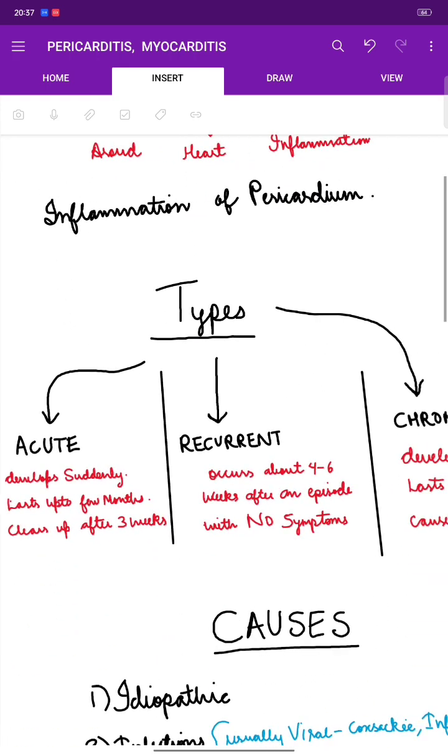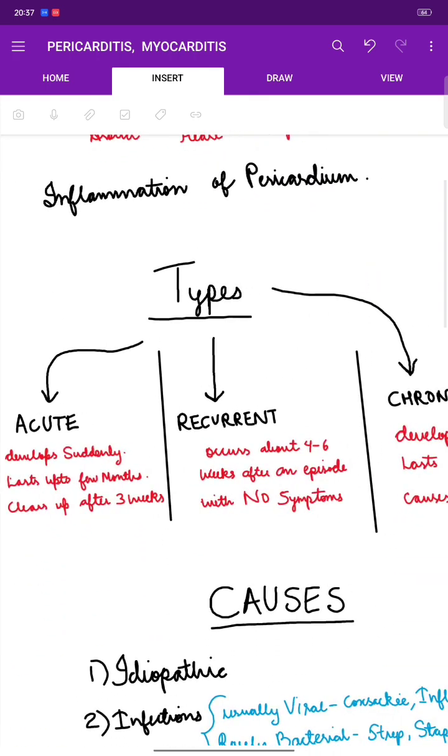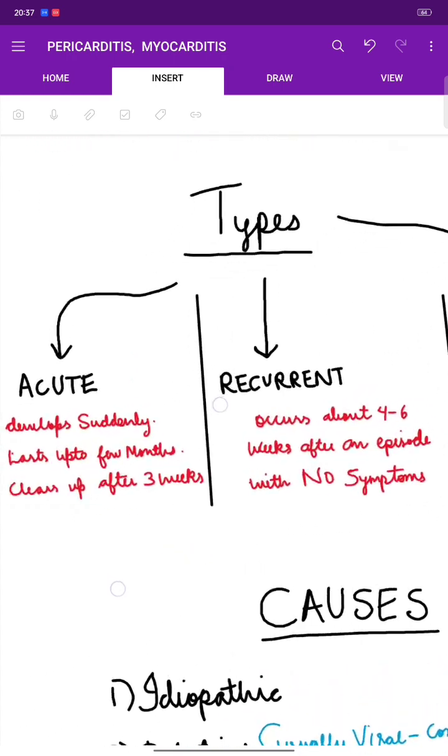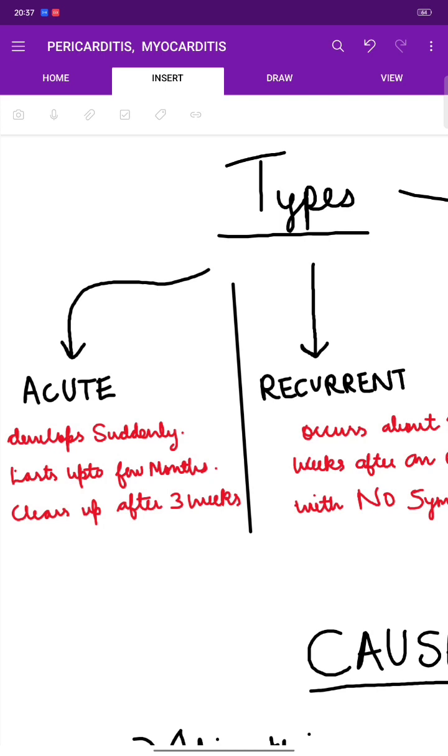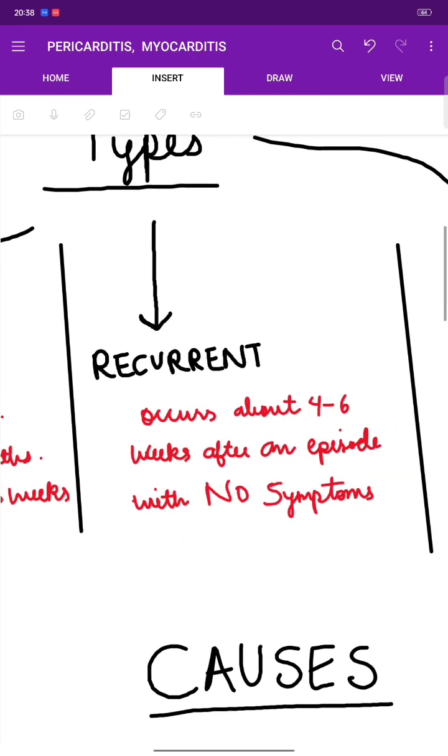Now, what are the types of pericarditis? So it is differentiated into acute, recurrent and chronic type. So acute, as the name itself says, develops suddenly, lasts for up to few months and clears up after 3 weeks. Now, recurrent. So what is recurrent? Recurrent is something that occurs about 4 to 6 weeks after an acute episode without any symptoms. So it means that you have already had an acute episode before and now again you have got this inflammation, this infection, and this is termed as recurrent episode.